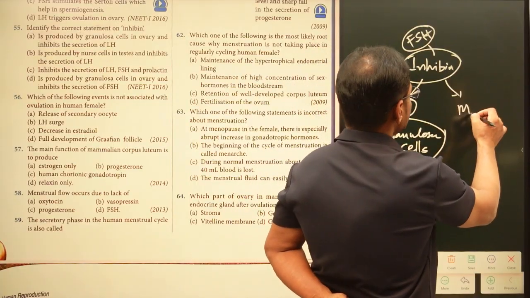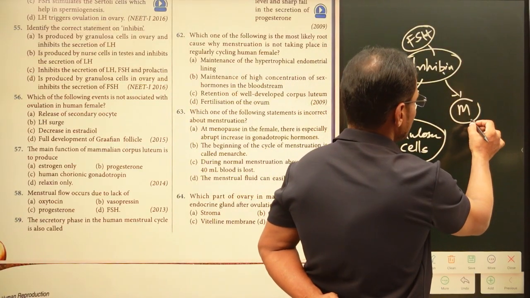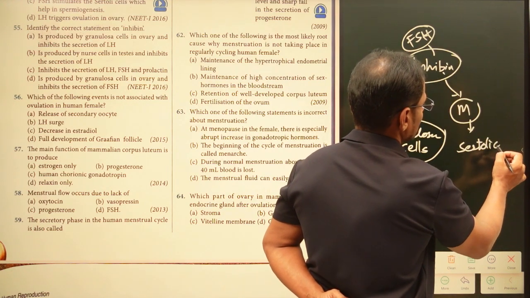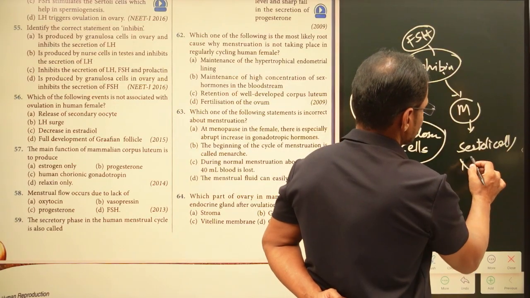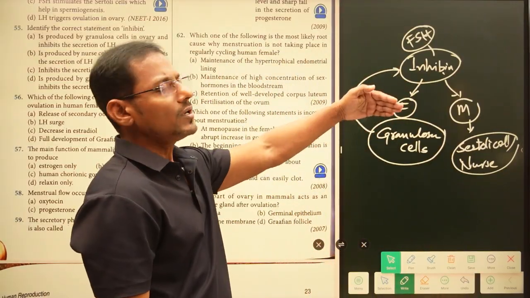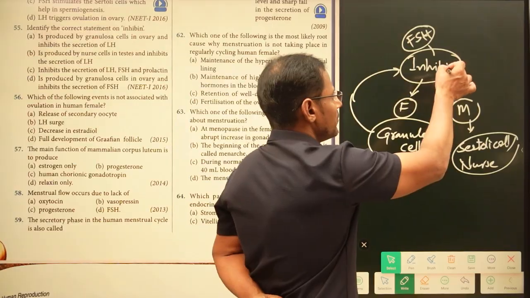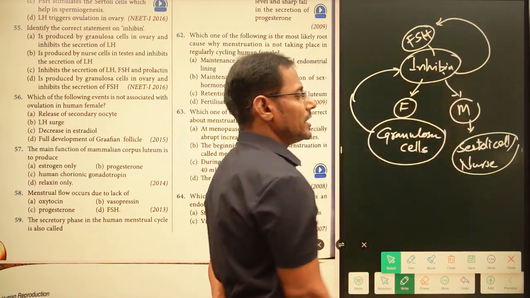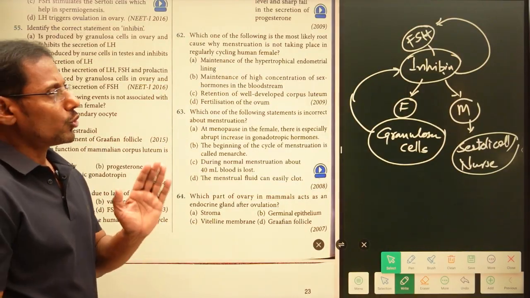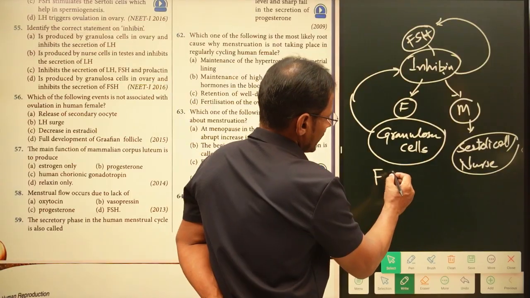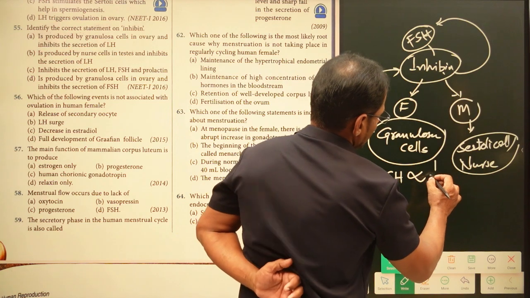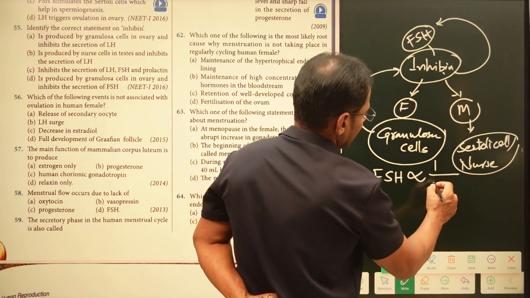In case of males, this inhibin is released from Sertoli cells, or else we call them nurse cells. These Sertoli cells release the hormone we call inhibin. This inhibin also regulates, stops, or inhibits the secretion of follicle stimulating hormone. So entirely, see here once, follicle stimulating hormone is inversely proportional to inhibin.